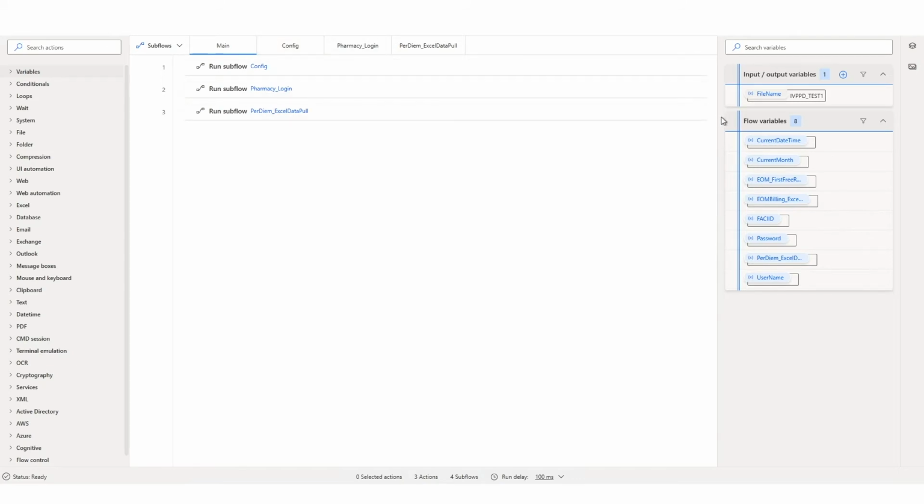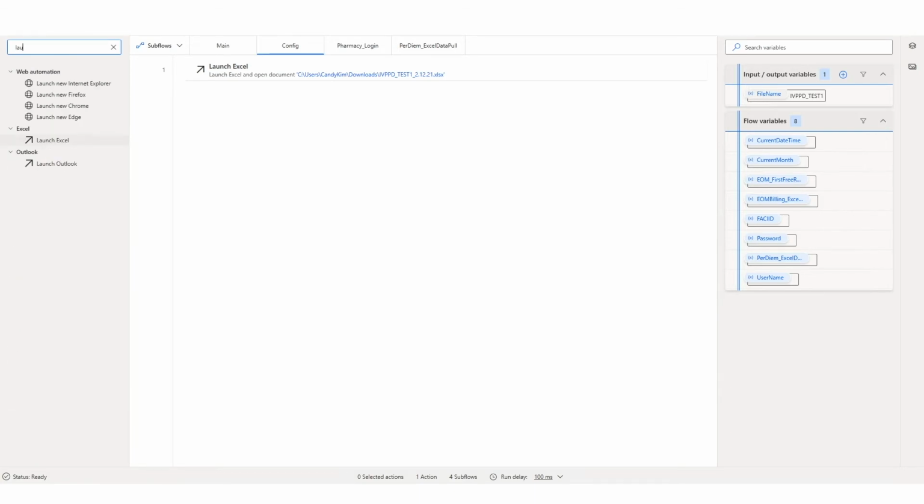The first thing that she did is she broke up the full process into subflows, and she determined what data would need to be passed into this flow for it to run. For example, that file name, we need to pass it in so that way the desktop flow, when it runs, can use that information. Next, she wants to launch Excel so that way we can actually go and get the information from that Excel workbook.